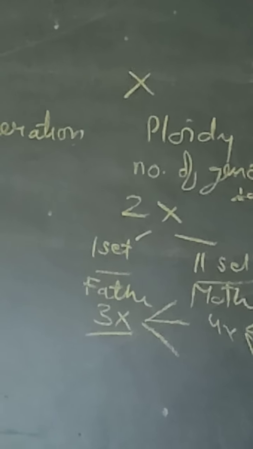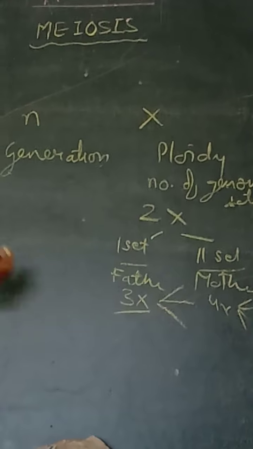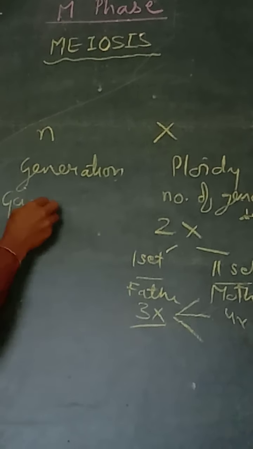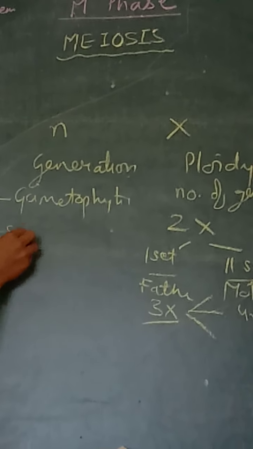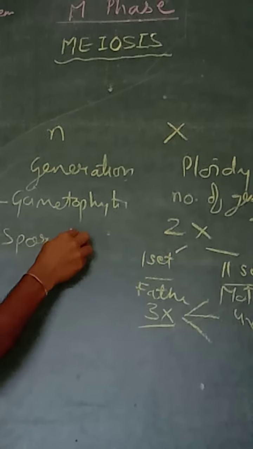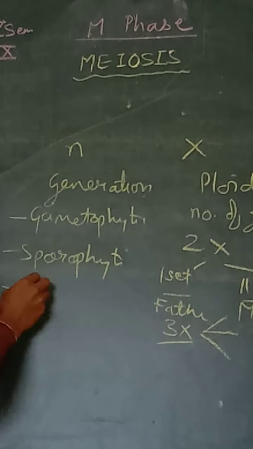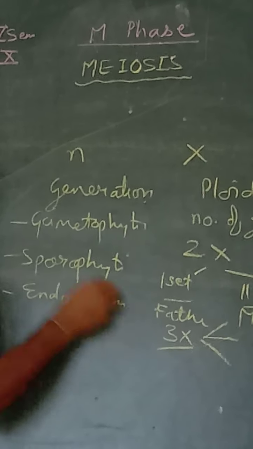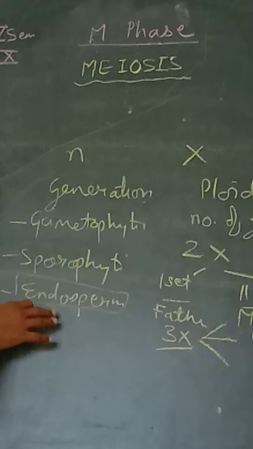Now coming to generation. What is generation? Generation can be of 3 types in plants: gametophytic generation, sporophytic generation, and the third, which is present specifically in plants, endospermic generation. Endosperm is a nutritive tissue that we have discussed in embryology.